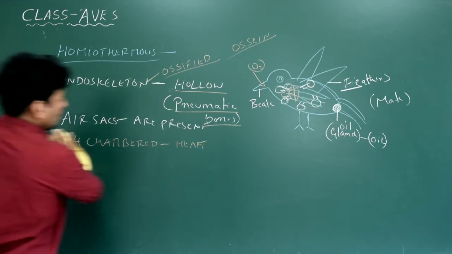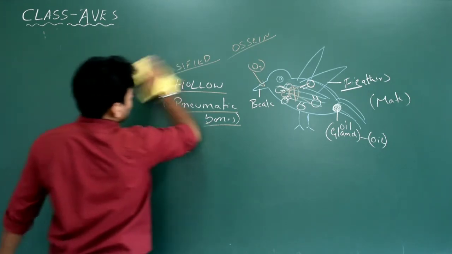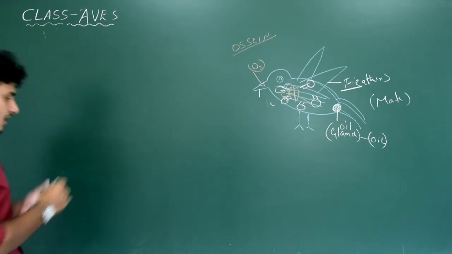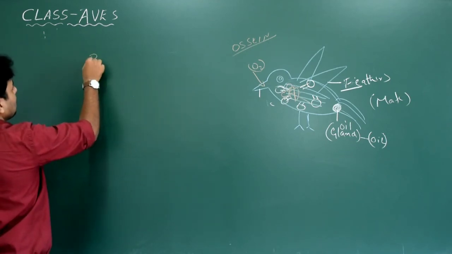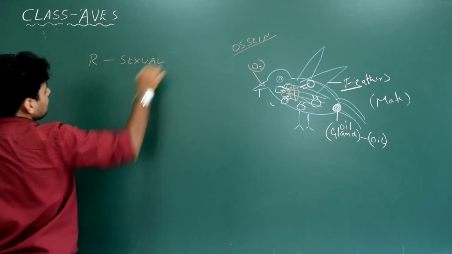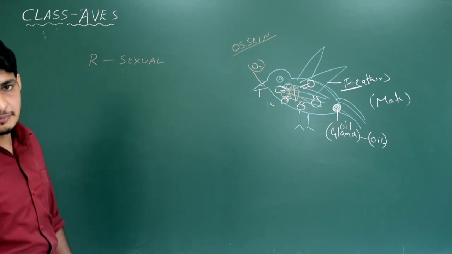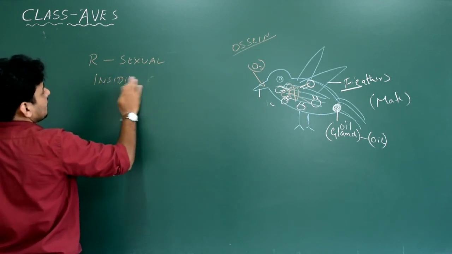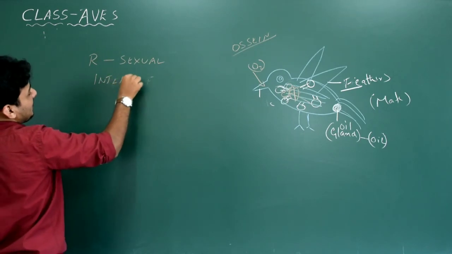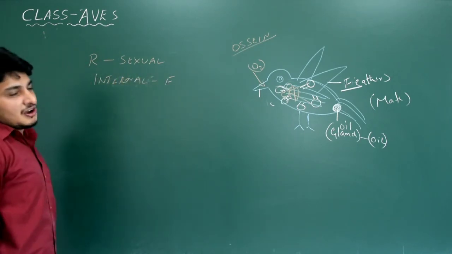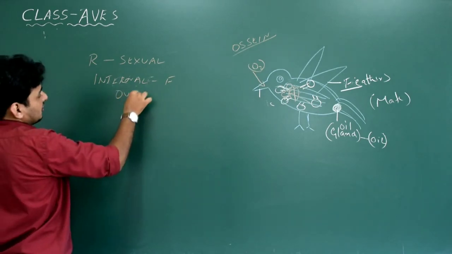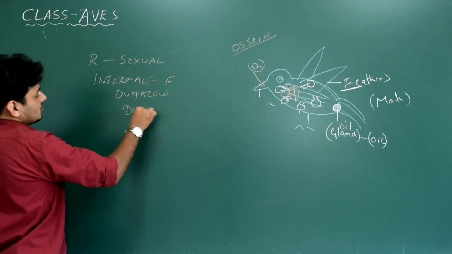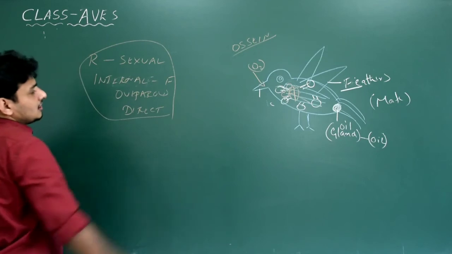Now we talk about reproduction. All vertebrata exhibit a similar type of reproduction, that is sexual reproduction. So we write here, reproduction is always sexual. Fertilization is always internal, inside the body of the female organism. We write the technical term internal fertilization. They are oviparous, they lay eggs. Development is always direct. These are very important characters of the bird.